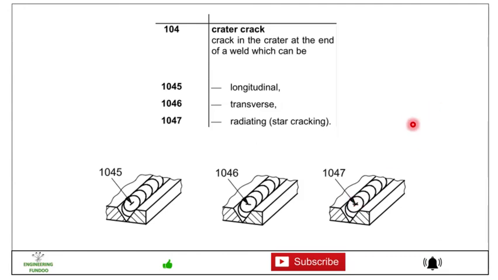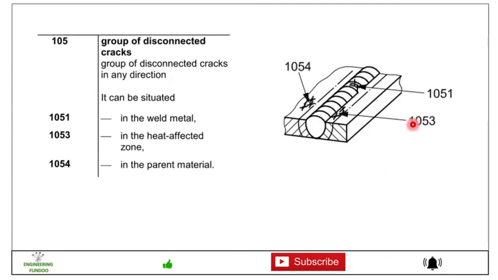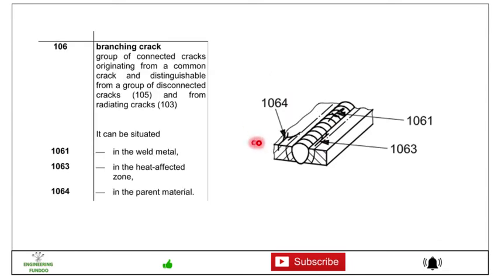That is 1047. Then again we have 105, the group of disconnected cracks. This is a group of disconnected cracks in any direction, you can see here. And 1051 is for a disconnected group of cracks in the weld metal itself. 1053 is in the heat affected zone, and 1054 is in the parent material. Friends, then we have 106, branching cracks.